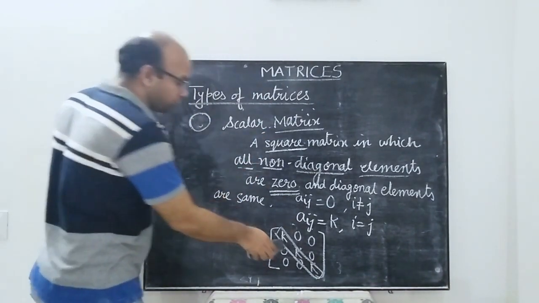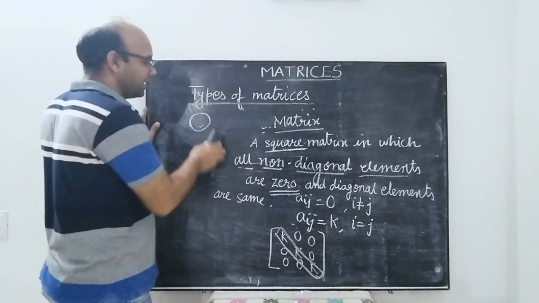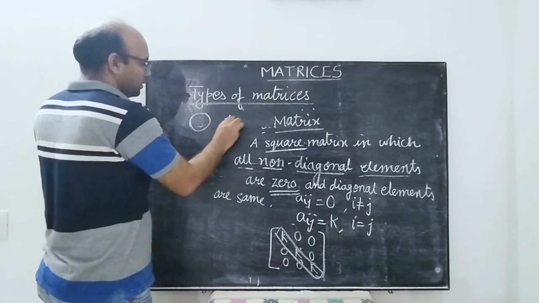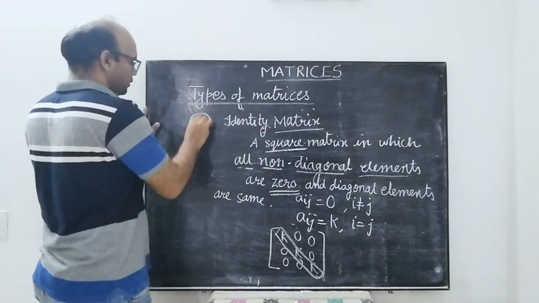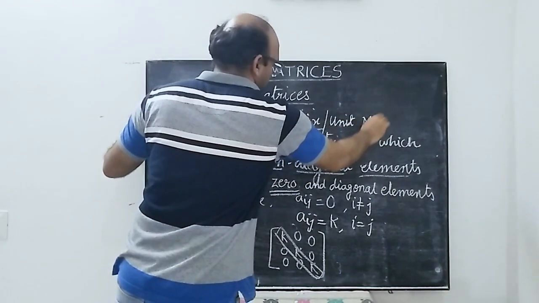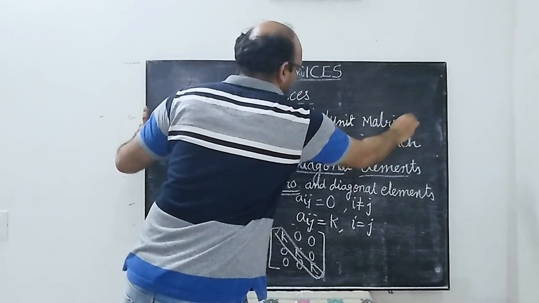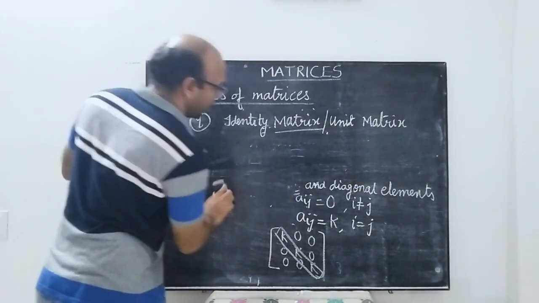Now, if the value of k is equal to 1, then this scalar matrix becomes the identity matrix or the unit matrix. So, how do we define the identity matrix?